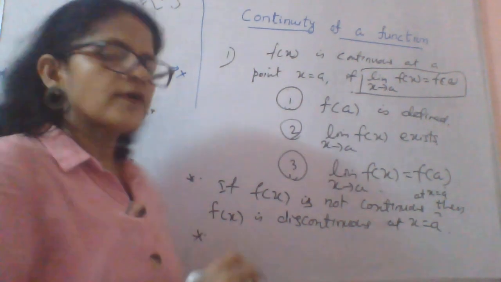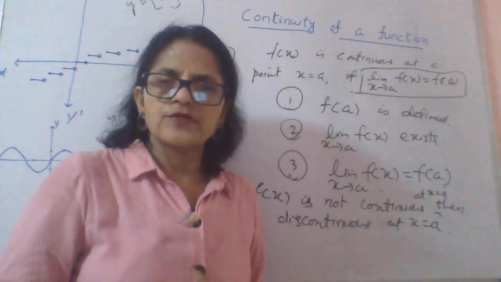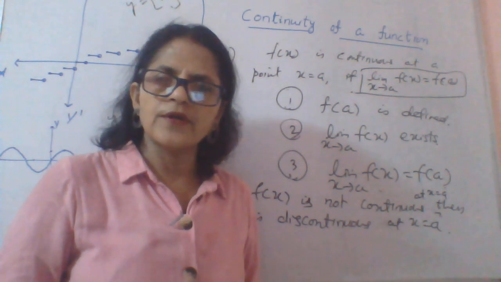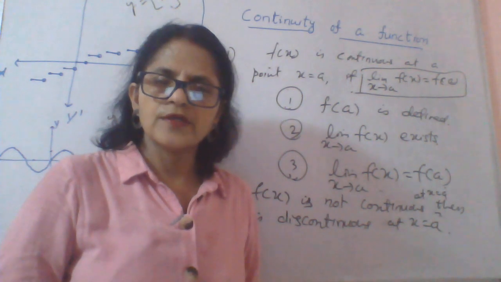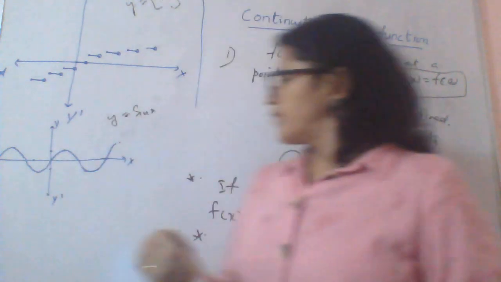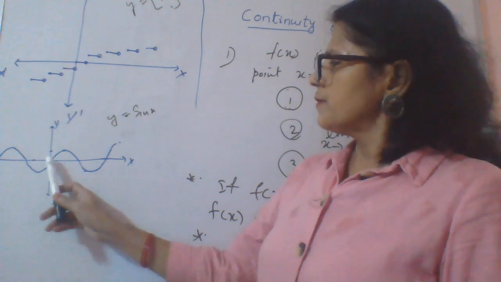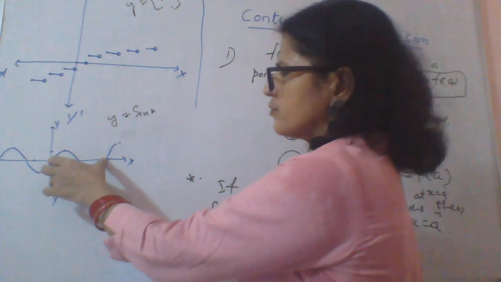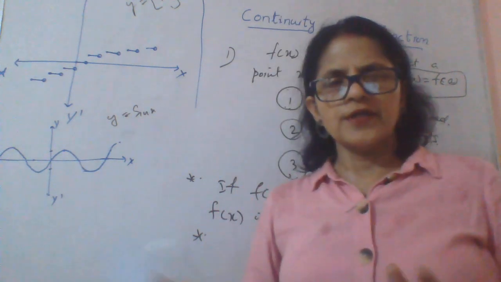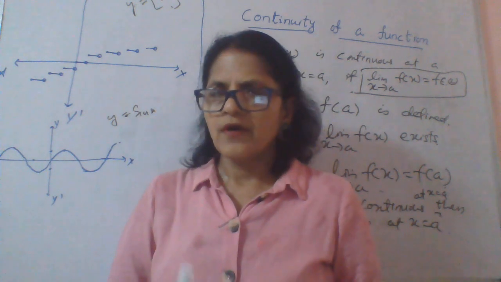If you think about whether a function is continuous in an interval or not, if the function is continuous in an interval, it has to be continuous at each and every point of that interval. For example, if I just consider sin x, and take any particular interval, maybe 0 to 2π, or 0 to π, the function has to be continuous at each and every point of that interval.